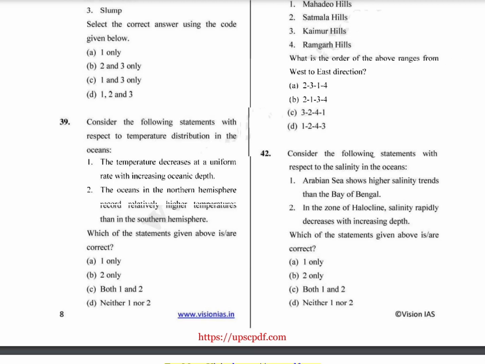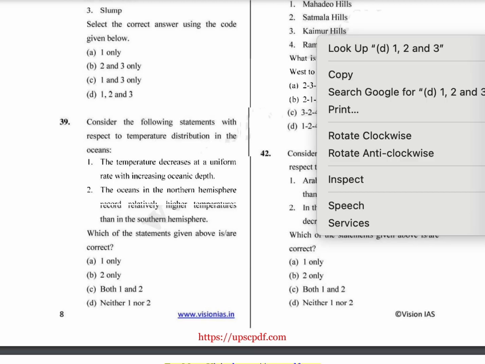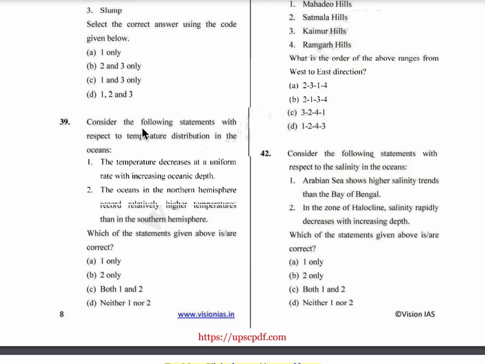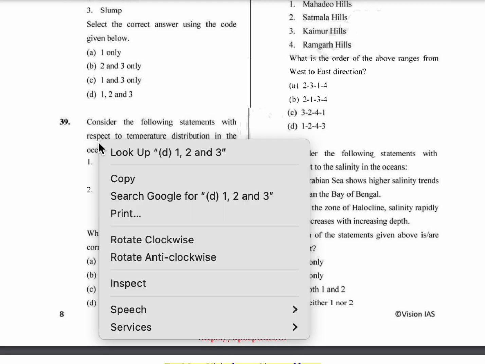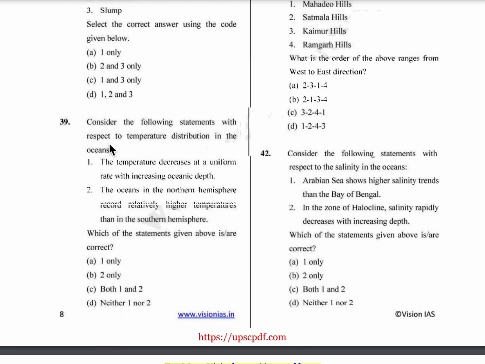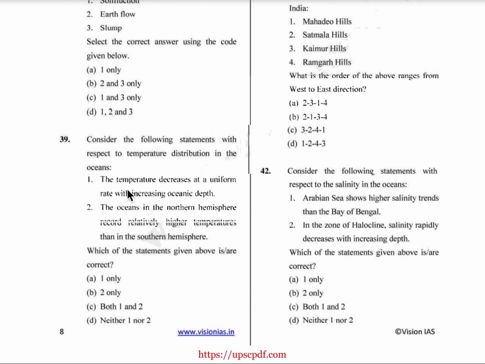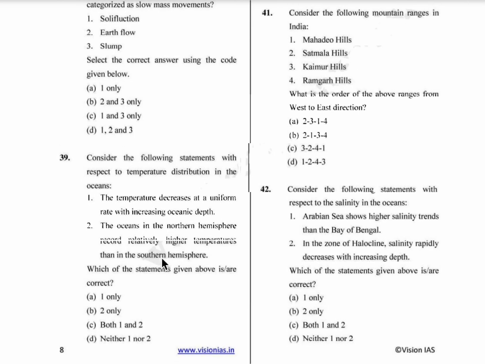Coming to the 39th question, consider the following statements with reference to the temperature distribution in the oceans. The first statement is the temperature decreases at a uniform rate with increasing oceanic depth. The second statement is the oceans in the northern hemisphere record relatively higher temperatures than the southern hemisphere. Which of the statements given above is or are correct?